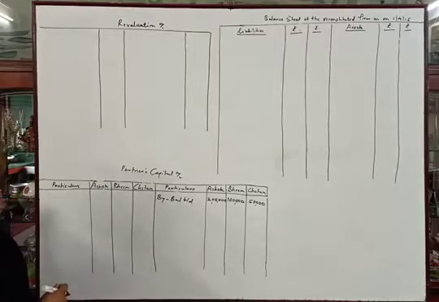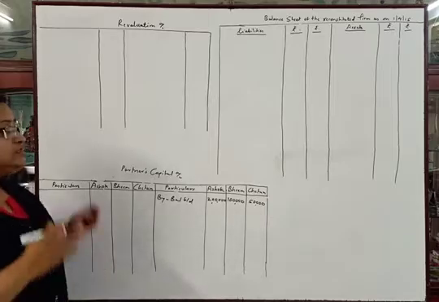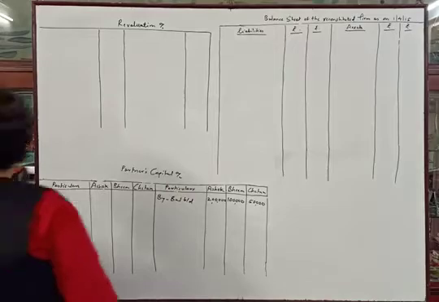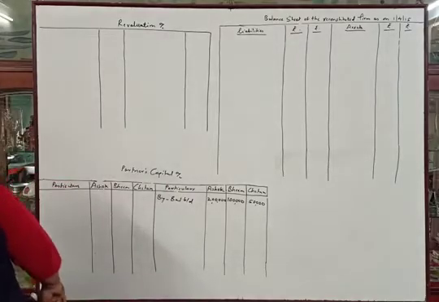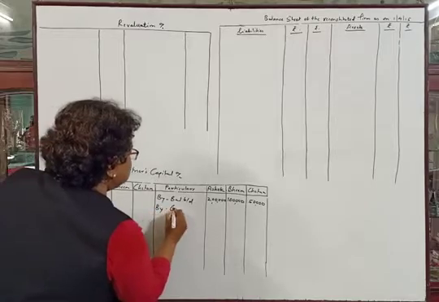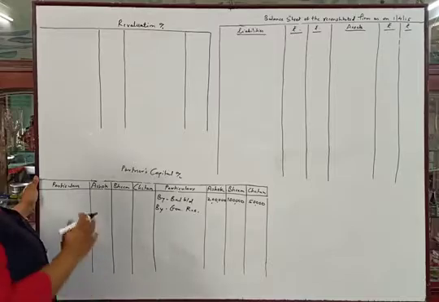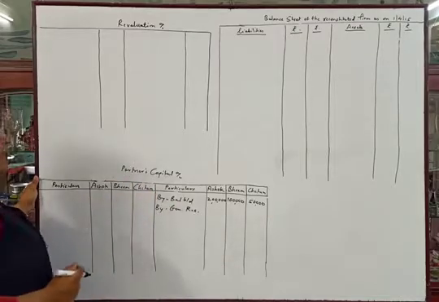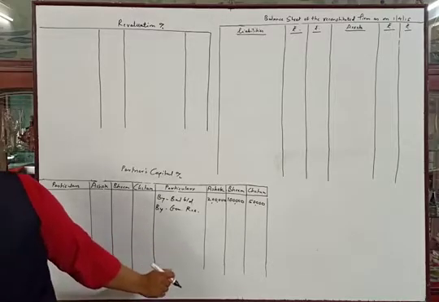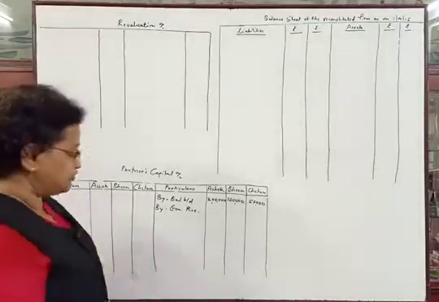Now there is general reserve on the liability side. No extra information is given about the general reserve. So we have to distribute that general reserve between all the partners in their old profit sharing ratio. The general reserve is given here as rupees 60,000. We will transfer the general reserve to the credit side of the partners capital account and distribute rupees 60,000 between the partners in their old profit sharing ratio, 3:2:1.